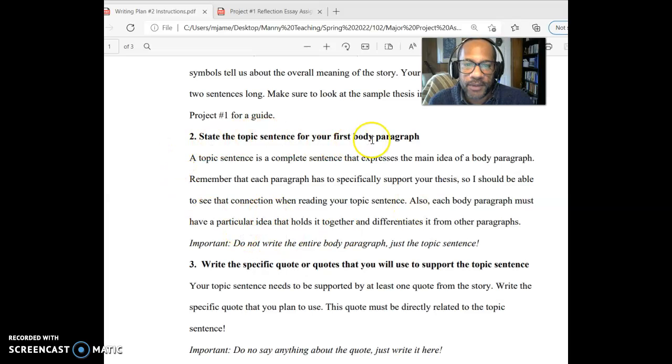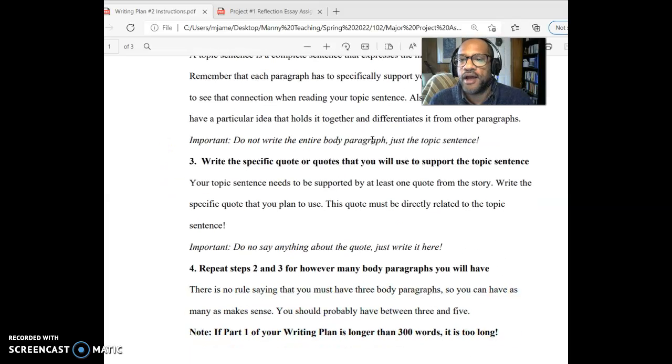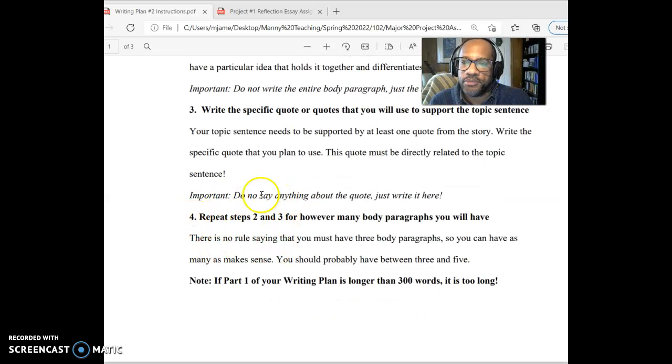So clearly state the topic sentence for your first body paragraph, then specific quote or quotes that you'll use to support that topic sentence, right? Your topic sentence needs to be supported by at least one quote from the story. Write that specific quote you plan to use, and it must be directly related to the topic sentence. Everything has to be related to the thing right above it, right? And then you don't need to say anything about the quote, just write it, again, just like you did before. And then you'll repeat steps 2 and 3 for however many body paragraphs you have, right?